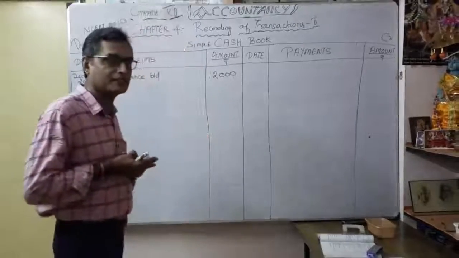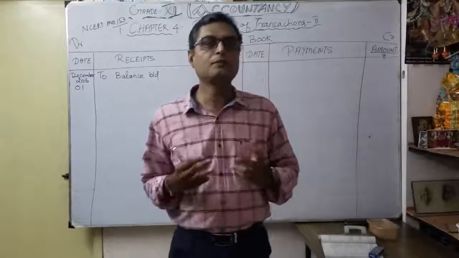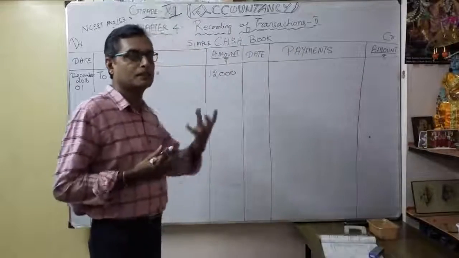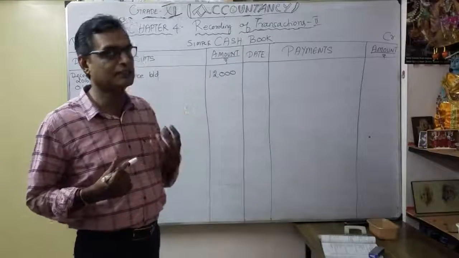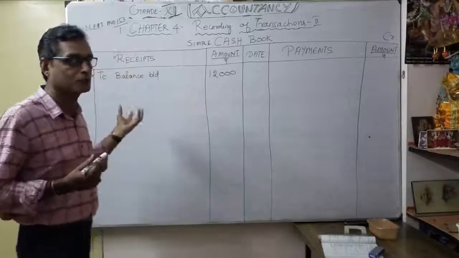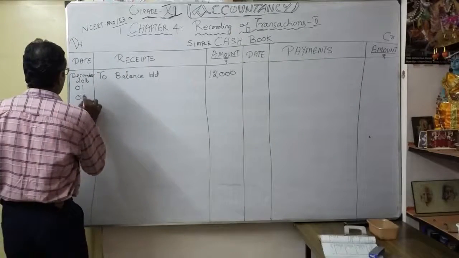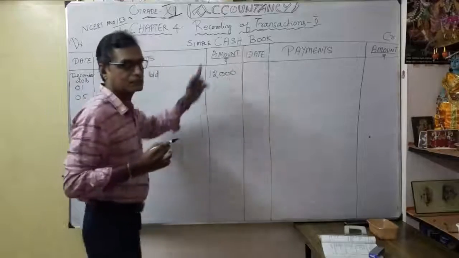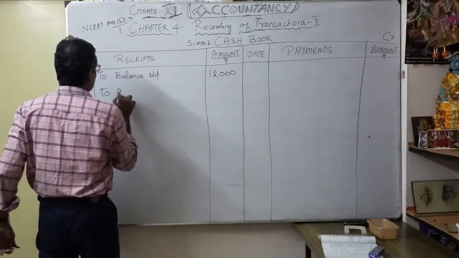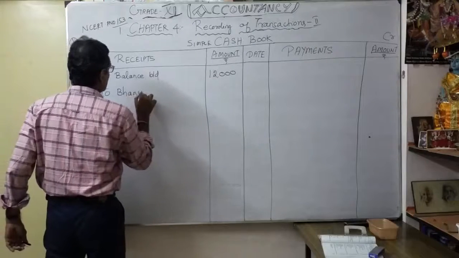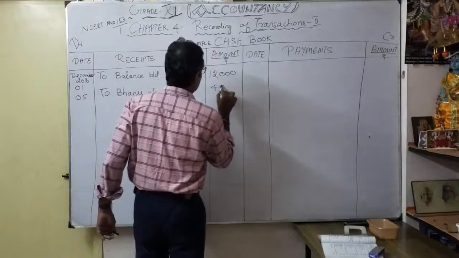So what is the entry here? Cash received from Banu, 4,000. Normally, what journal entry do you prepare? Cash account debit to Banu account. You write that, then come here for the posting. Here I am writing directly. The date is December 5, cash account debit, that is the cash book, to Banu, 4,000.